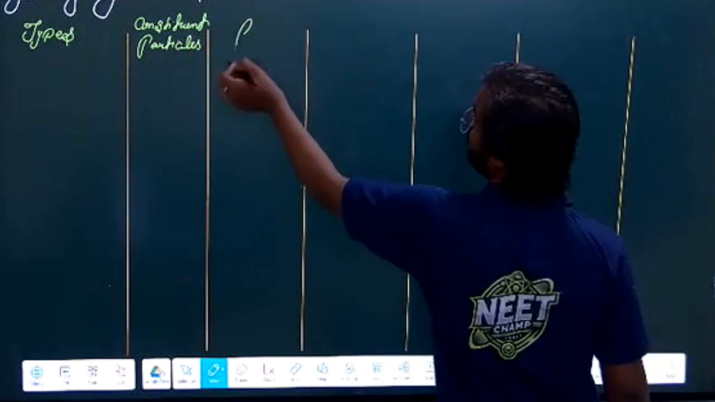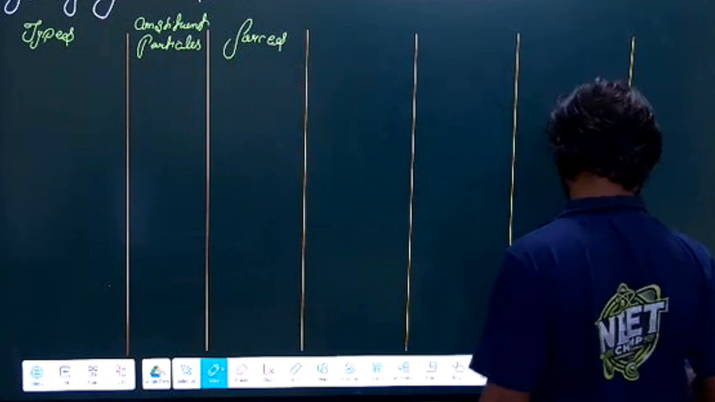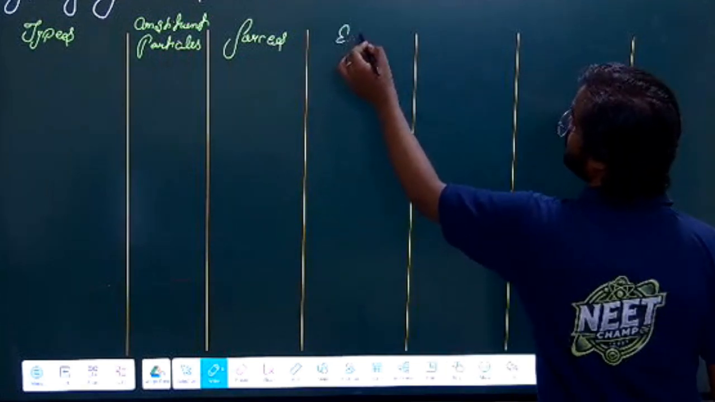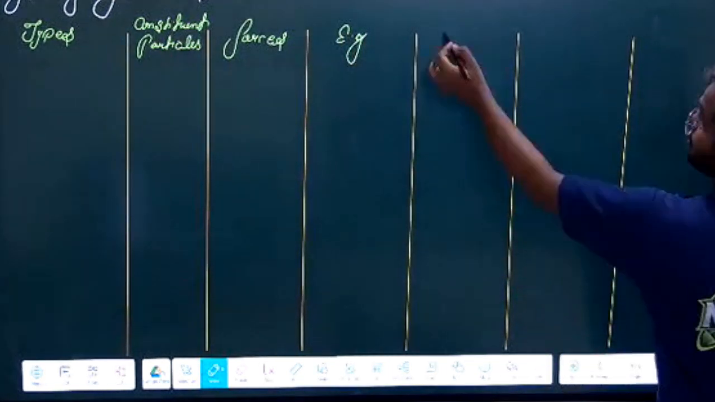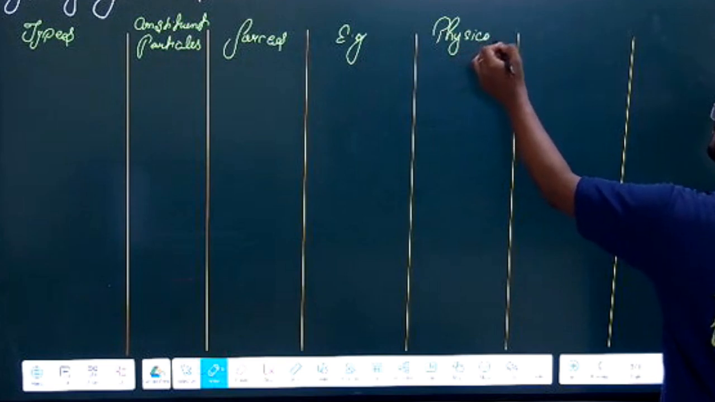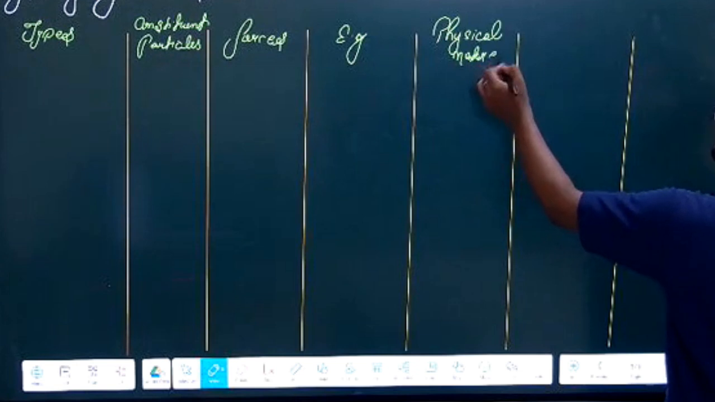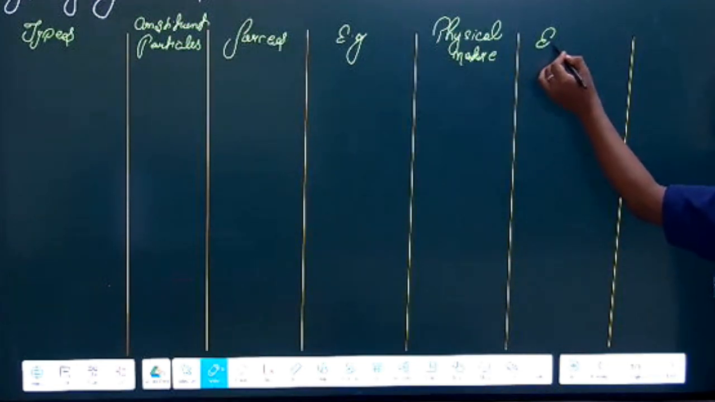Then we will have a force. We will talk about the force. And then we will discuss some examples. We will talk about the physical nature, like how it physically exists. Then electrical conductivity.